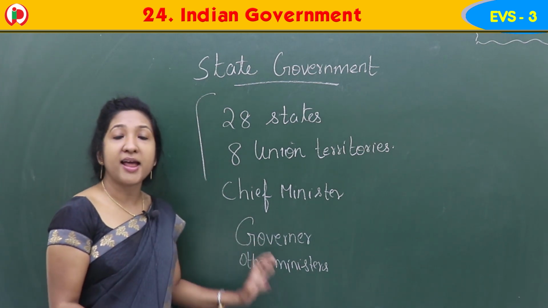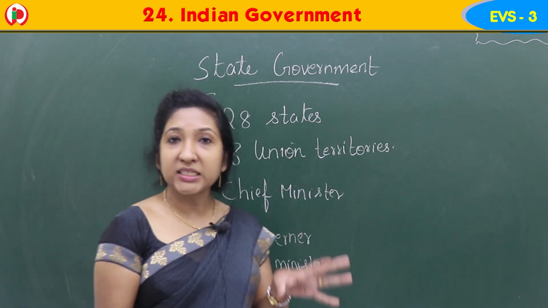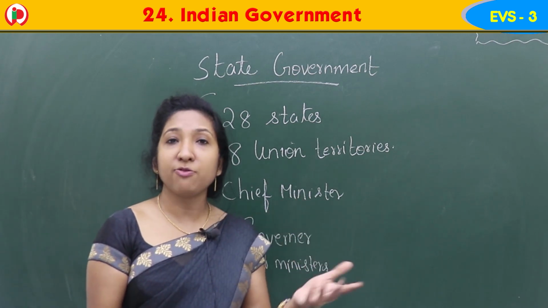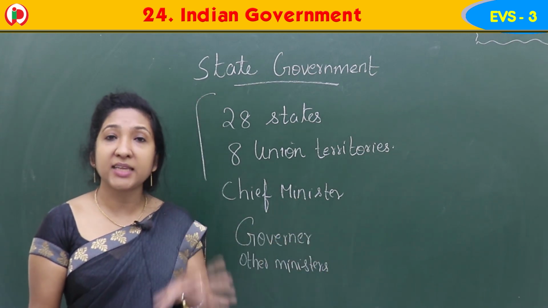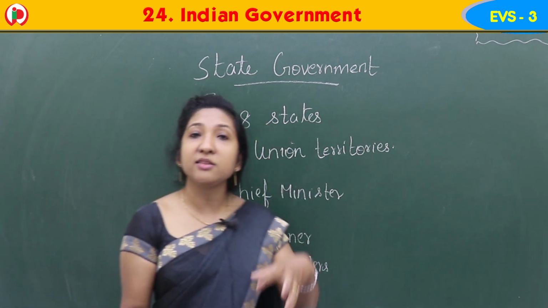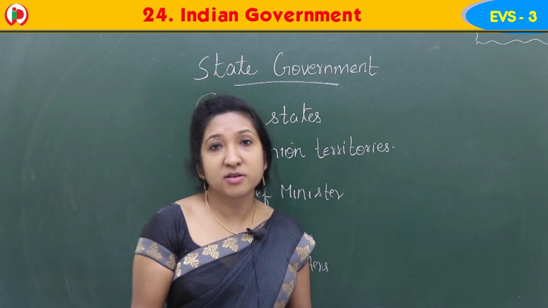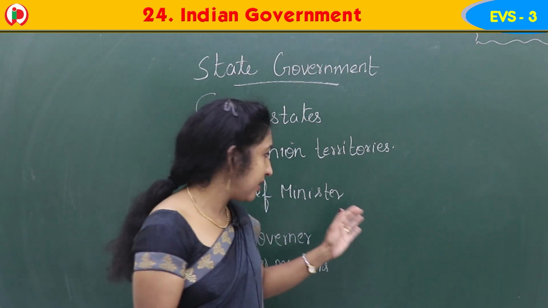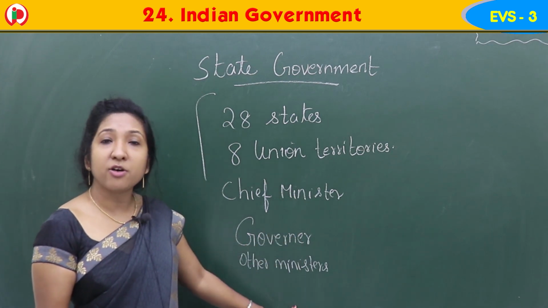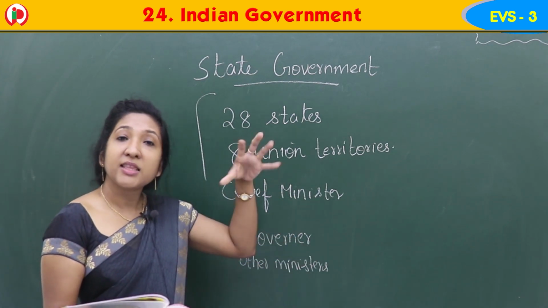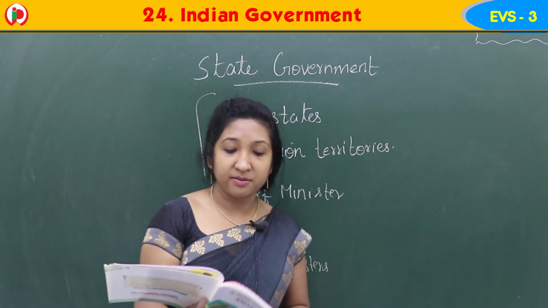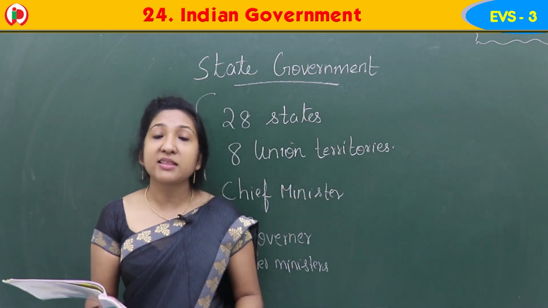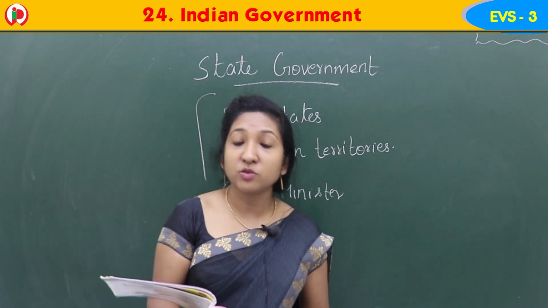Chief minister, governor and other ministers form the state government. CM, chief minister. In short form we can say CM or chief minister. He is the head of the state, and the governor has the highest authority in the state, and other ministers also form the state government. They live in the respective states. So these people belong to that state itself. They live there. Then only they can look after and take care of the people of that state, to solve the problems and issues of that state.